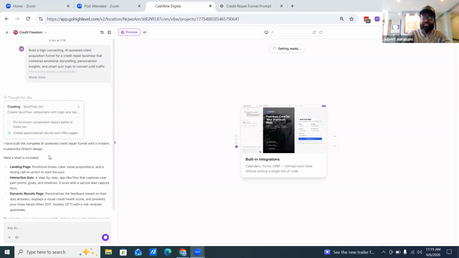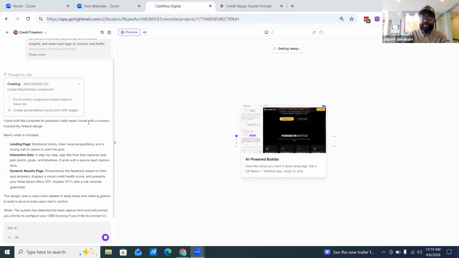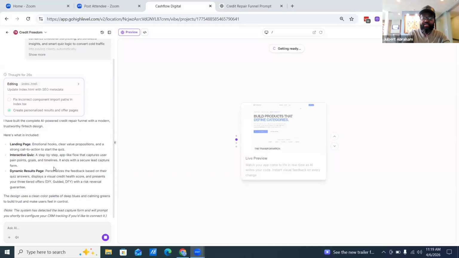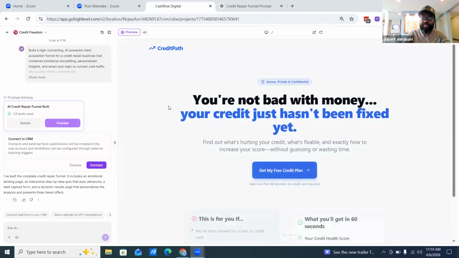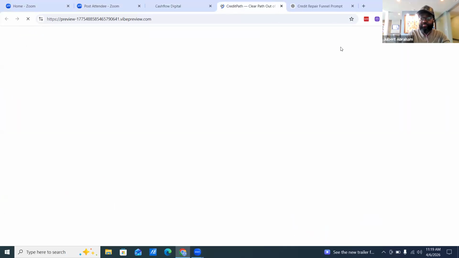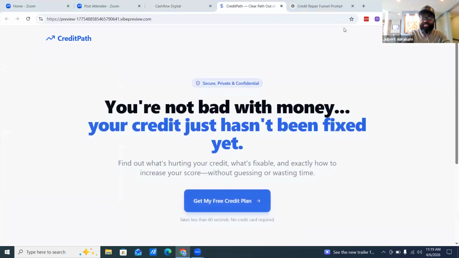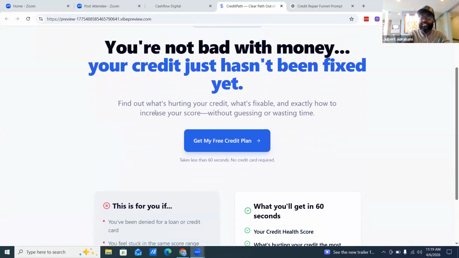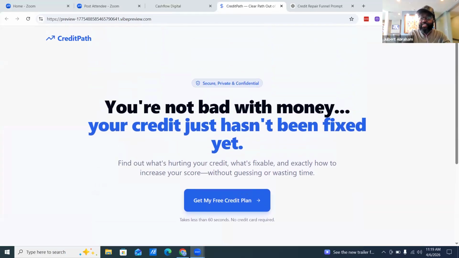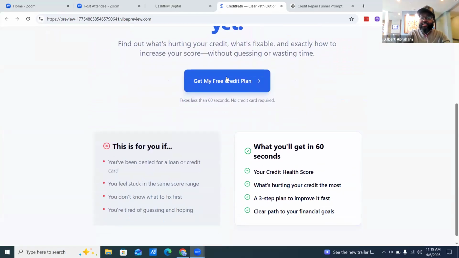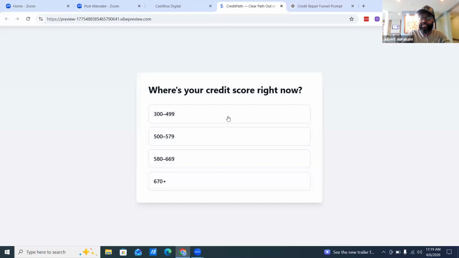There we go. It's starting to get things set up. I built a complete AI-powered credit repair model. Here's what's included, right? The design, systematic, boom. Okay, there we go. So here it is. Let's look at the preview. As you guys can see here, it's called Credit Path, right? You're not bad with money. Your credit just hasn't been fixed yet. Find out what's hurting your credit, what's fixable. See the copy, how emotionally connected it is, right? And then get my free credit plan.